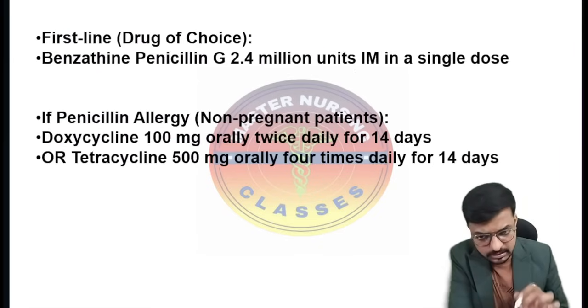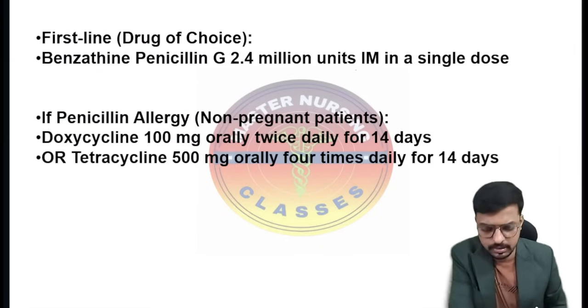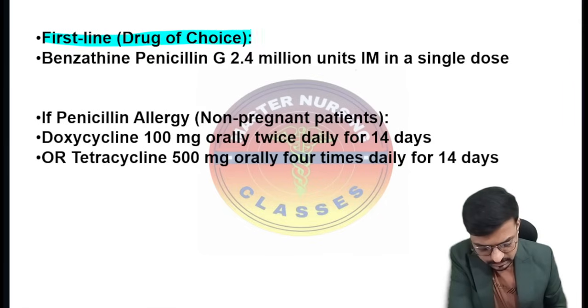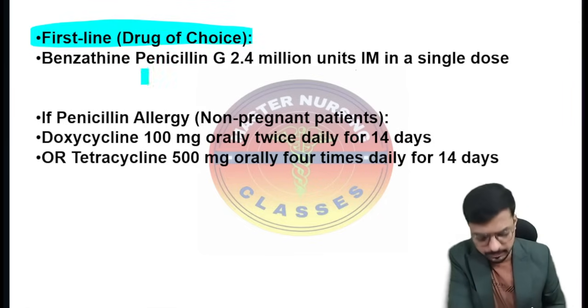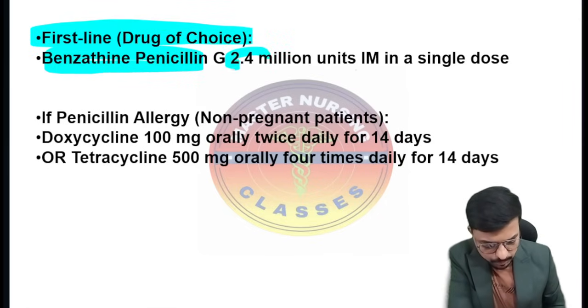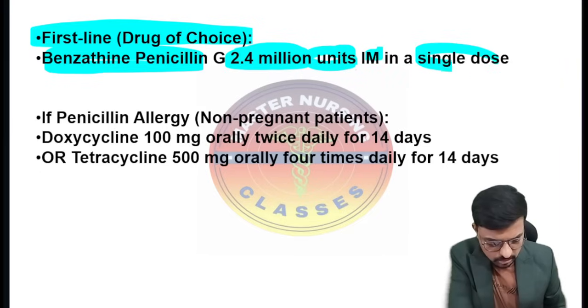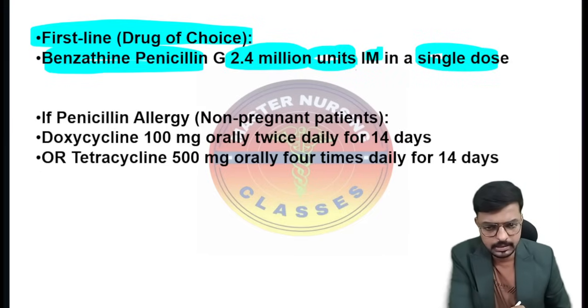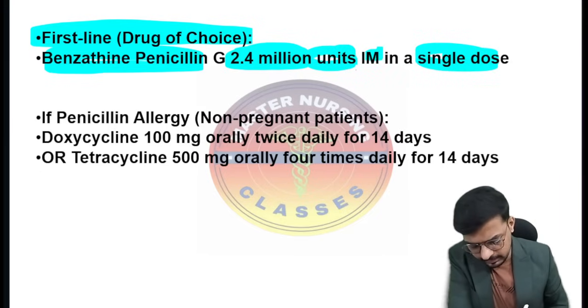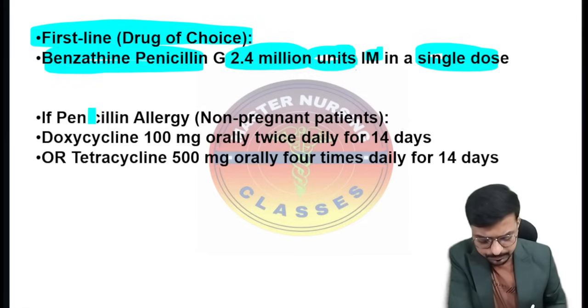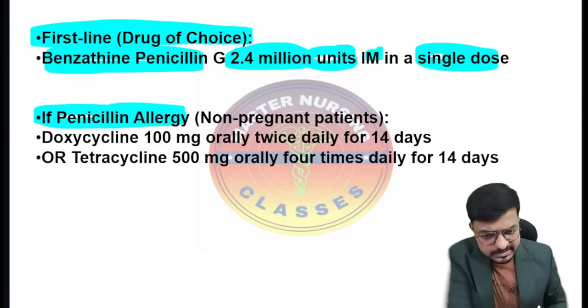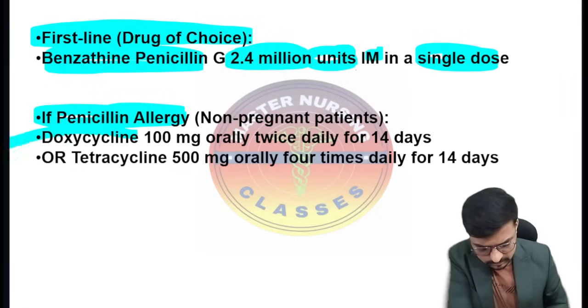And here is the treatment regimen. So please understand and keep it in mind. The first line drug of choice for syphilis is benzathine penicillin, 2.4 million units intramuscular as a single dose. If the patient is resistant, or if the patient has an allergy to penicillin, or in the case of a non-pregnant woman, then we have to go for doxycycline.